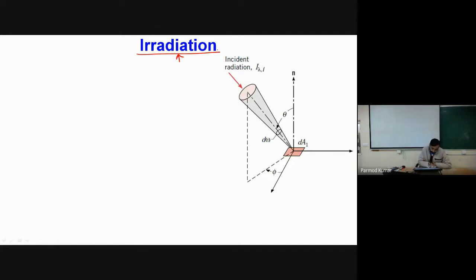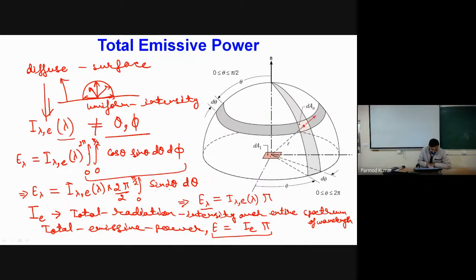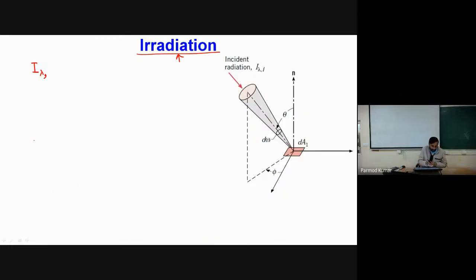So for defining the irradiation intensity, we use the symbol I lambda. Earlier I was writing E, where E was showing that the radiation is emitted from the surface. Over here radiation is incident over the surface, so I will be using the symbol I. Once again it will be a function of lambda, theta and phi, and corresponding to this we have to find out how much irradiation flux is associated.